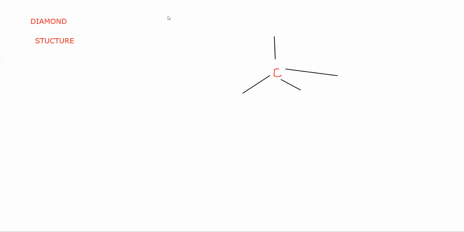Then there will be another carbon which will also form 4 covalent bonds. One is already there. 2, 3, 4. There will be another carbon here at this point. One is already there. 2, 3, 4.